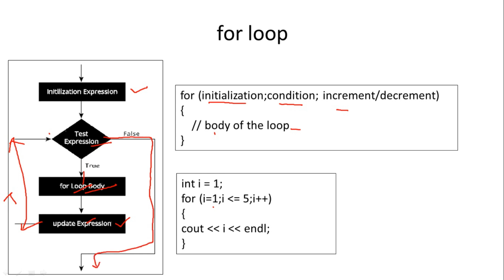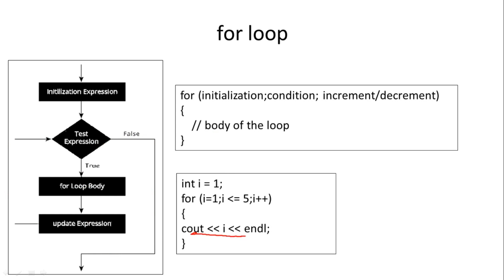So here we have seen three different loops for getting the same output, meaning to execute multiple statements. Three different loops to execute a single statement multiple times, that is cout, I and L. We have written this statement only once, but it is executing 5 times, printing the output 1 2 3, then 4 and 5. We are getting the same output using 3 loops.